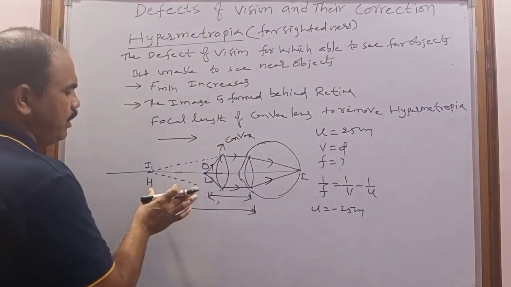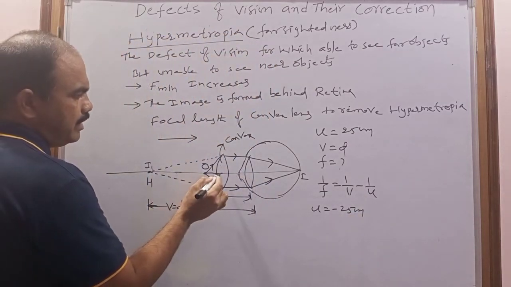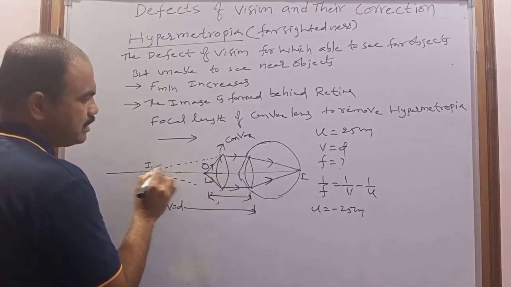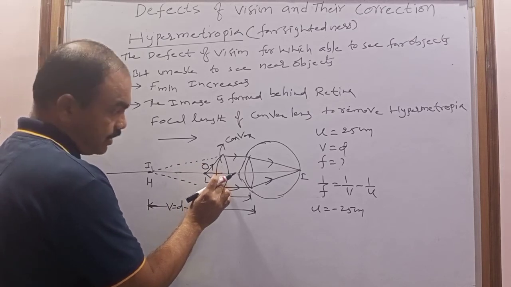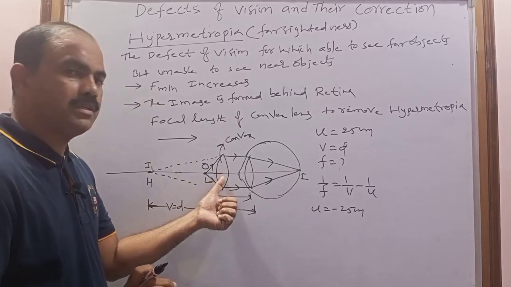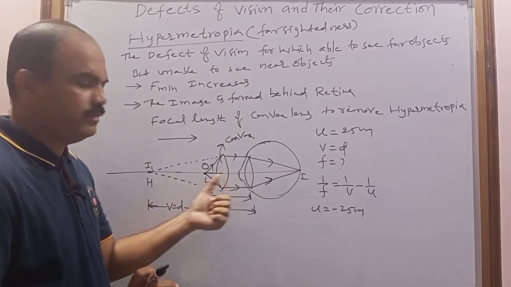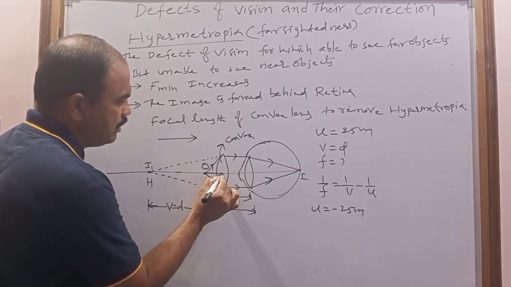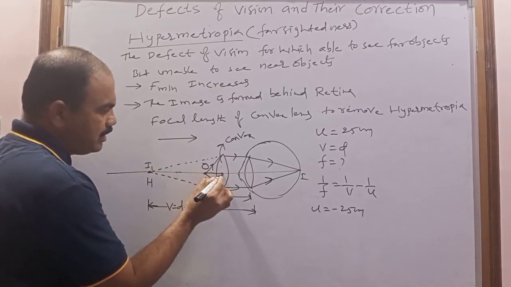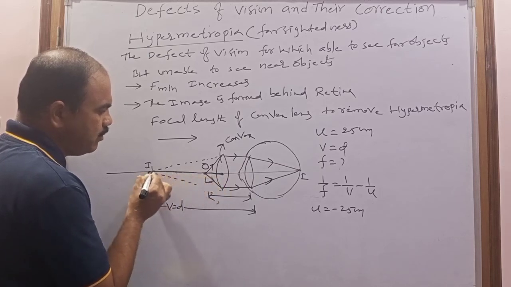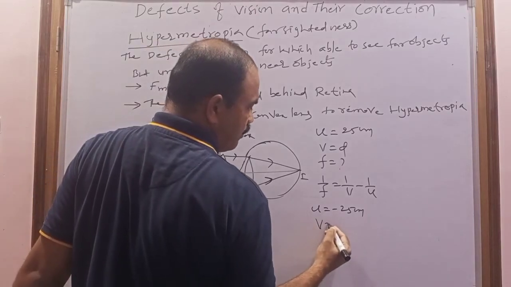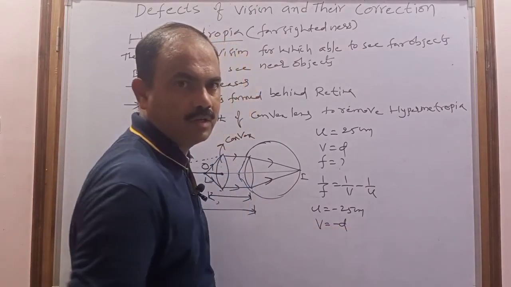Then what is the near point? The near point is nothing but the image distance formed by the convex lens. What is the image distance? This is the distance from the optic center of the convex lens to I1. Again, to measure the image distance, in which direction are you moving? Opposite to the direction of the incident light. So that's why V equal to minus D.